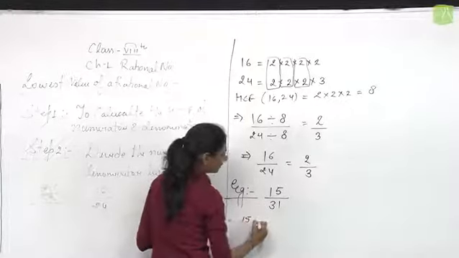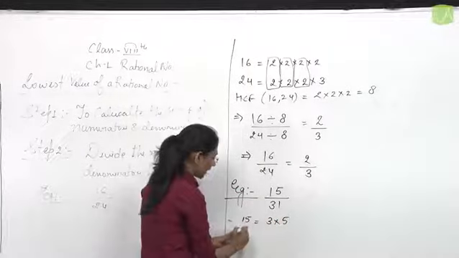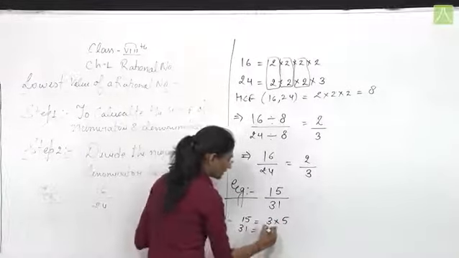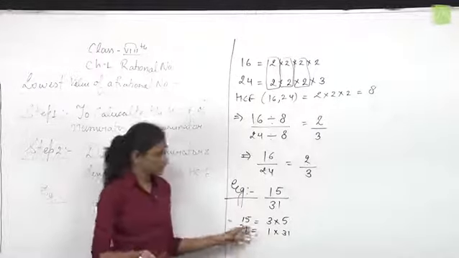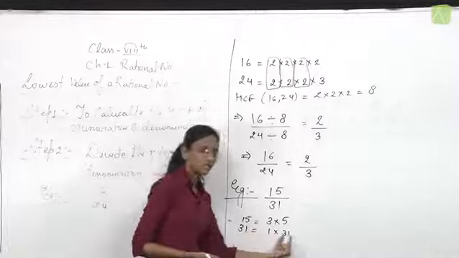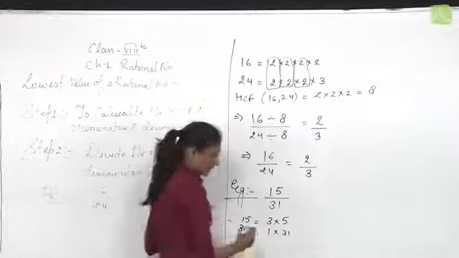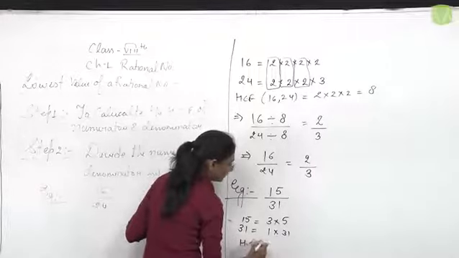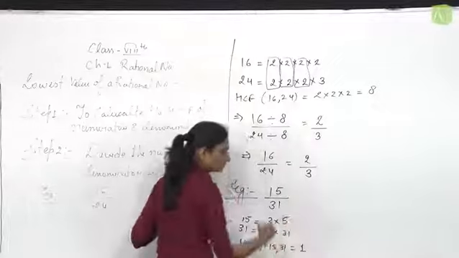Prime factorization of 15 is 3 multiplied by 5, and prime factorization of 31 is 1 multiplied by 31. Since 31 is itself a prime number, its factors are only 1 and 31. Therefore, there is no common factor of 15 and 31, so their HCF is 1.